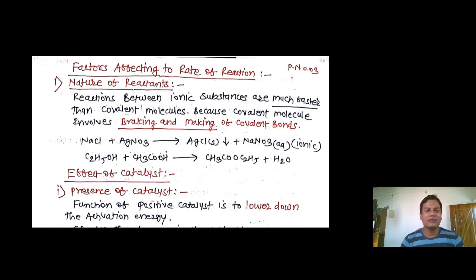So in the presence of catalyst, a positive catalyst always lowers the activation energy, exactly the reverse of a negative catalyst, which we call an inhibitor, which decreases the rate of reaction. So a positive catalyst always lowers the activation energy, because of which the rate of reaction increases. We will see this in the next slide.